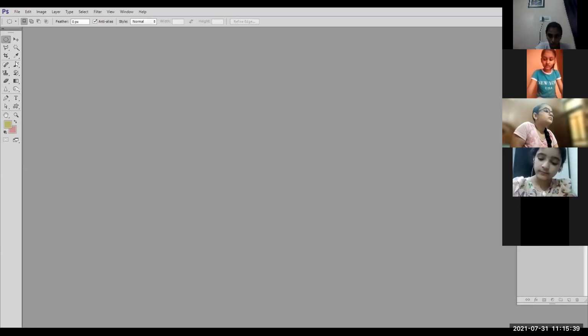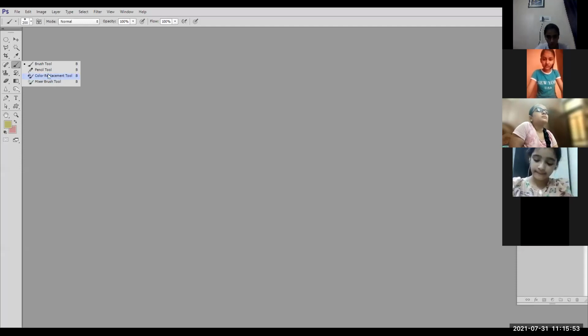What does this arrow indicate? That means there are more tools hidden inside it. If I click on this arrow or right click on the tool, it will show you the further options related to that tool, the tools which are hidden inside that tool. So all the tools which are hidden inside the brush tool have the same shortcut key B. Like pencil tool is also B, color replacement B, mixer brush B, brush tool B.